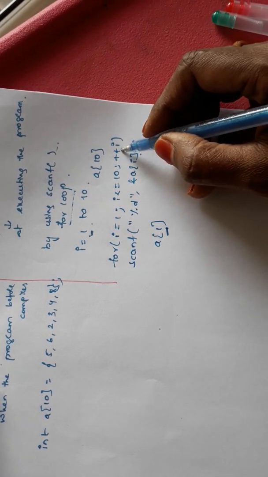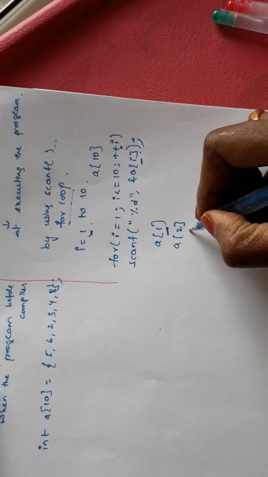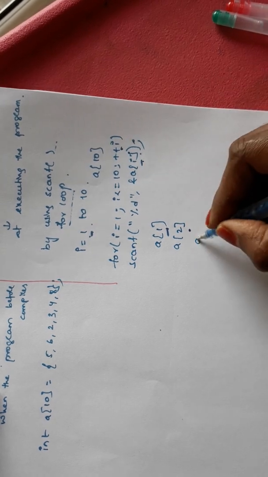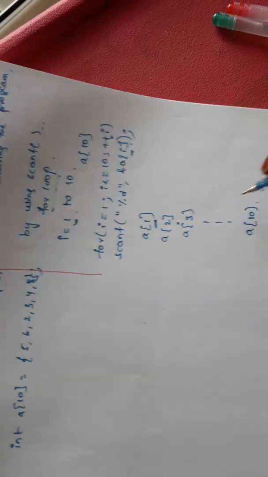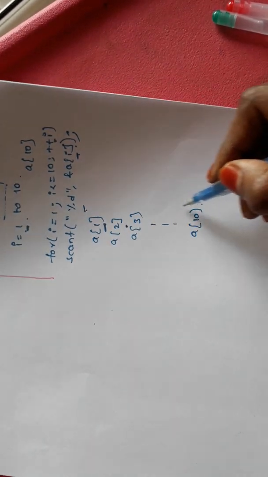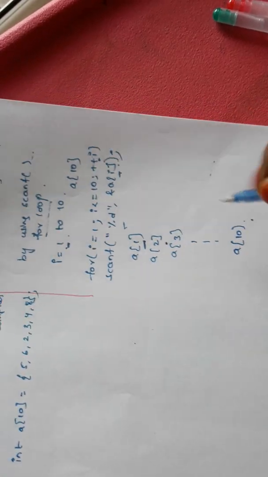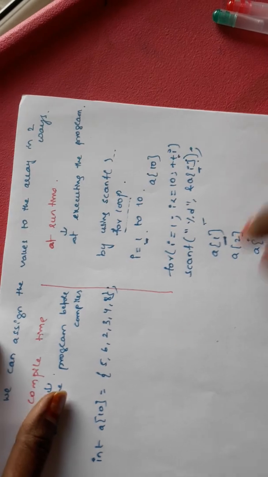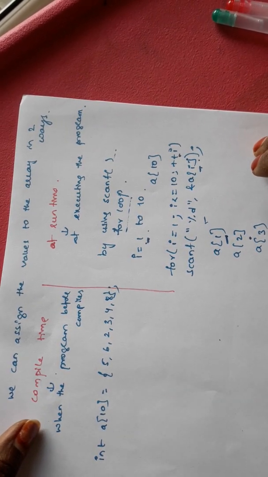Next I is incremented by 1. The second value is stored in A of 2. Next we give the third input, and the third value is stored in A of 3. Like that up to A of 10. In this manner the values are assigned to the respective positions. So in this manner we give input to arrays at runtime. In two ways we give the input, either at runtime or at compile time. Thank you.